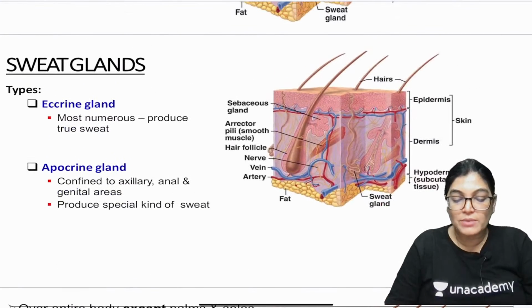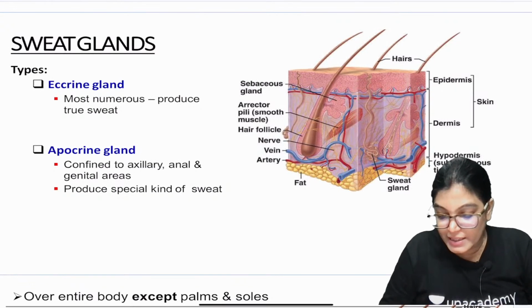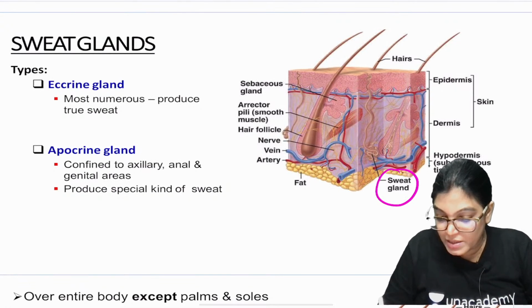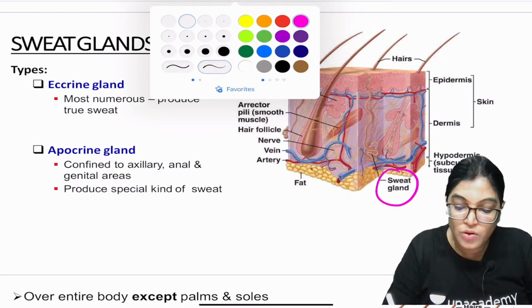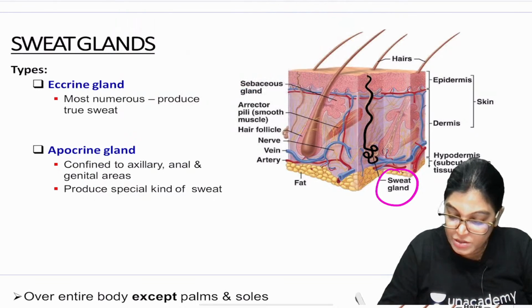Now sweat glands can be of two types. Here also it is showing. As I have told you in the normal histology session, the sweat gland is a coiled tubular structure. It is coiled.